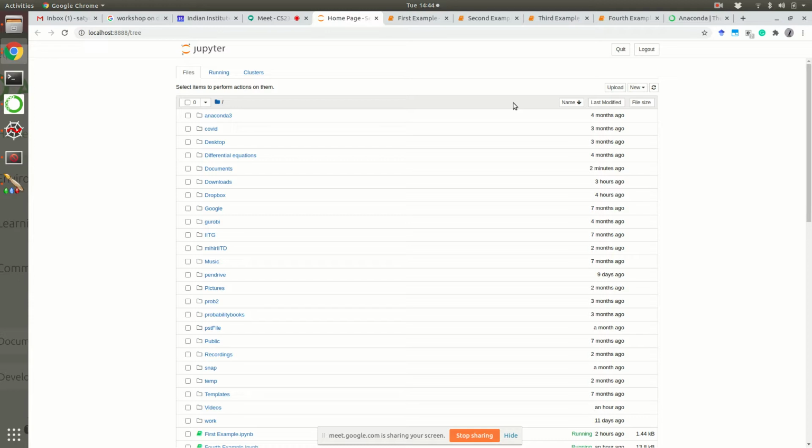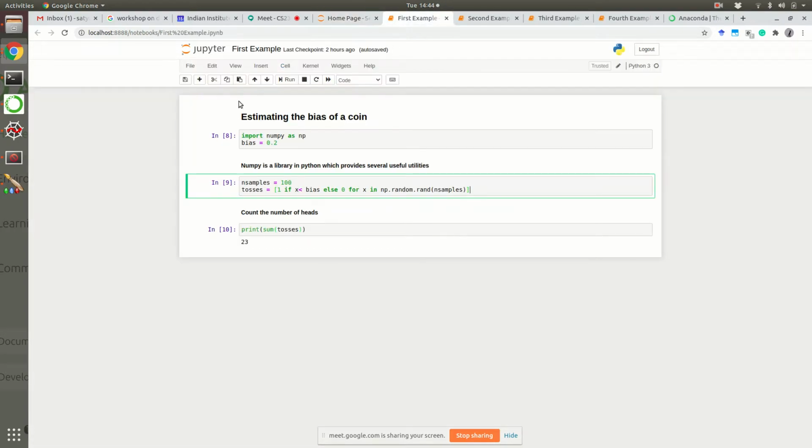But if you have access to a system, try installing Anaconda and Ubuntu. Open Ubuntu, open Anaconda, launch Jupyter, and then you start creating new Jupyter files. When you come, you will have a screen like this. So this is basically Python. Python is embedded along with comments that you can put like this. This is something new.